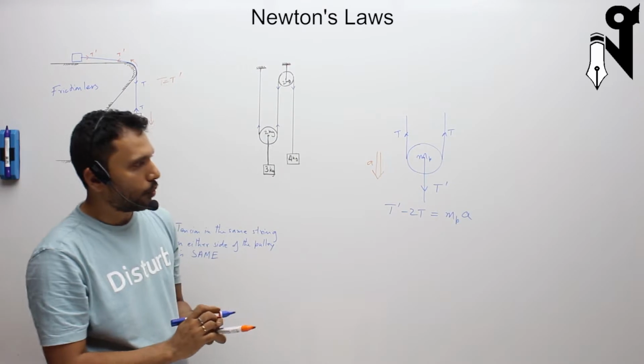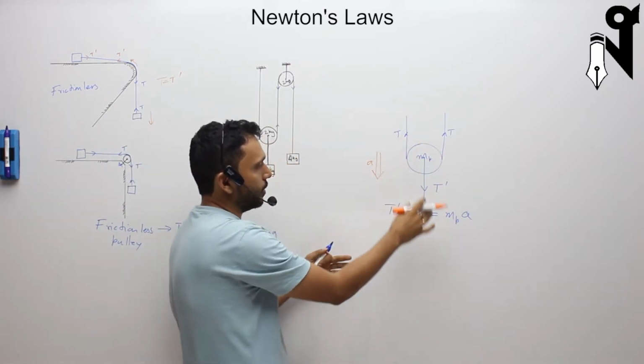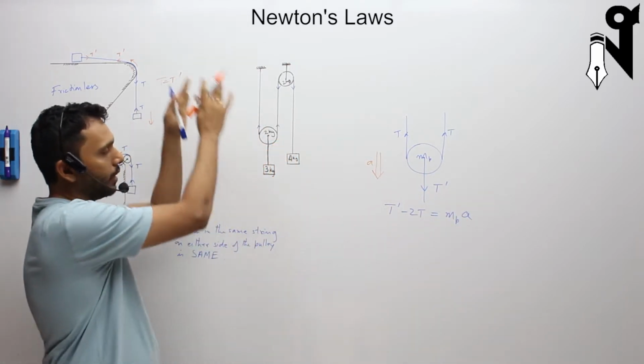That's the acceleration. So what do we get over here? We know that it is accelerating. The pulley is accelerating. So acceleration is not zero. It's a movable pulley. It is either going up or down.